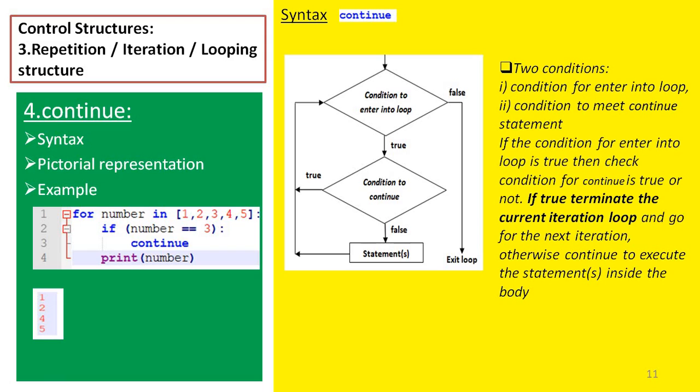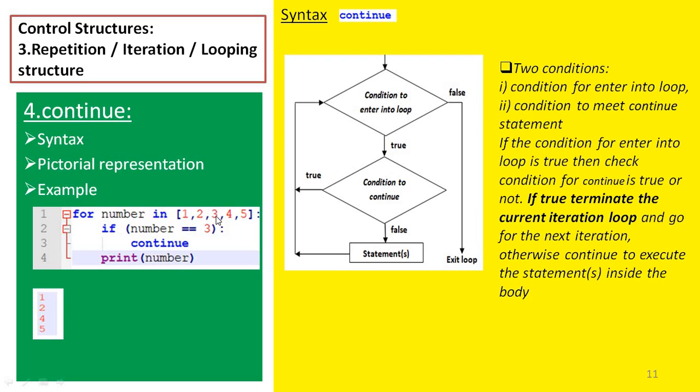So in continue, only the current iteration will be terminated and the remaining iterations will be called for further execution. For example, here I have a sequence of elements from 1 to 5. First 1 is assigned to the variable number, then we enter into the for loop. Is 1 equal to 3? No, so the condition is false. We don't call the continue statement, we just print it. The next element in the sequence is 2, which is assigned to number. Again we enter into the loop. Now we check whether 2 is equal to 3 or not. It is false, so we don't call continue, and we print the number.